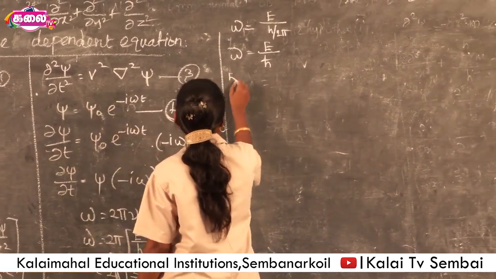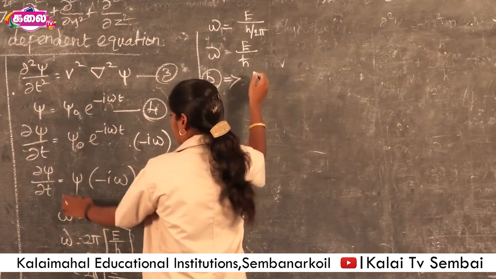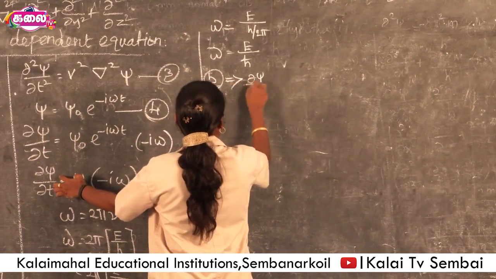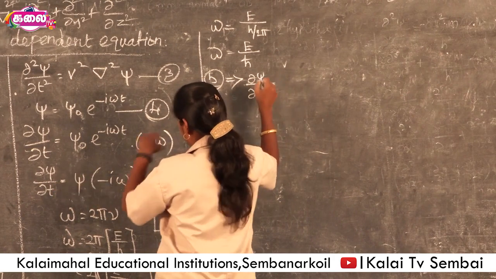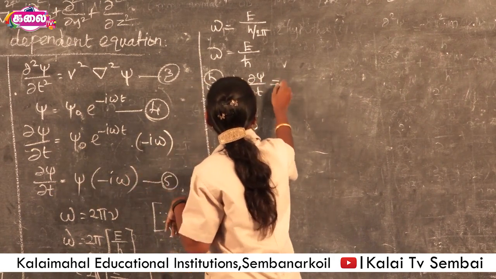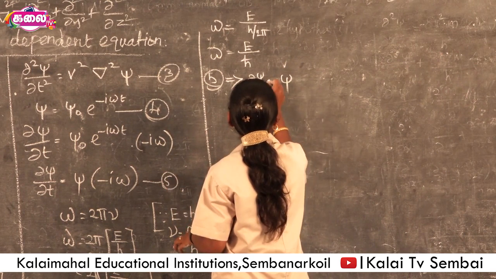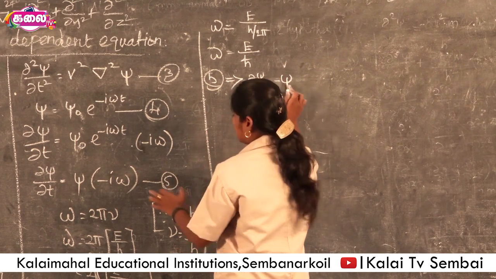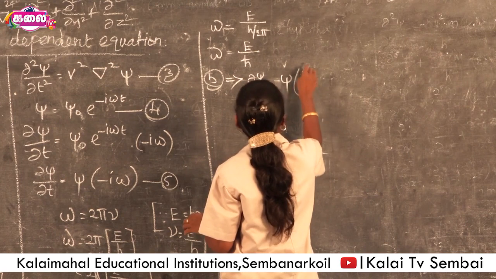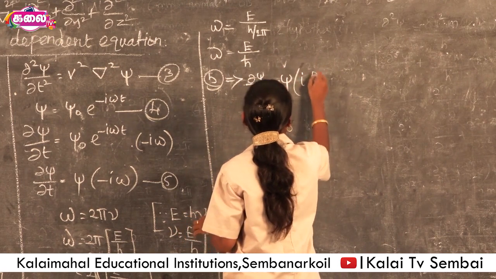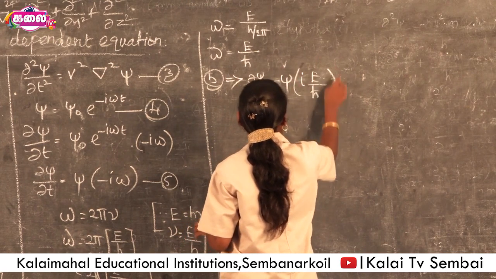So the equation becomes ∂ψ/∂t = −ψ i ω, where ω is E divided by h cross.